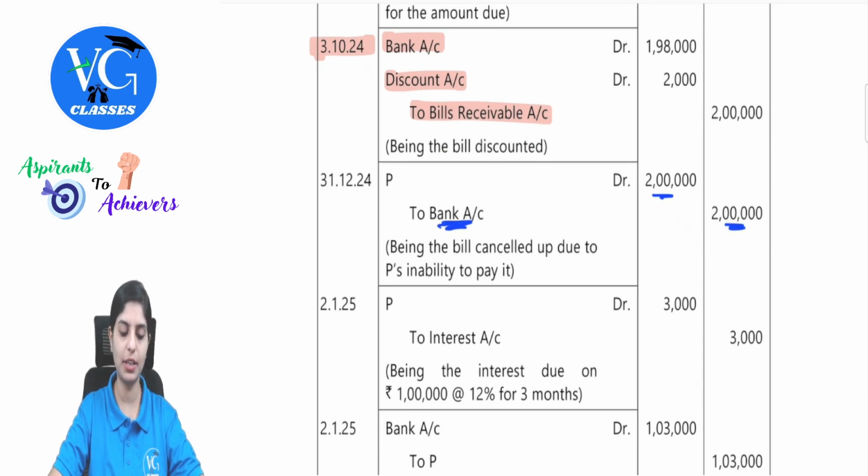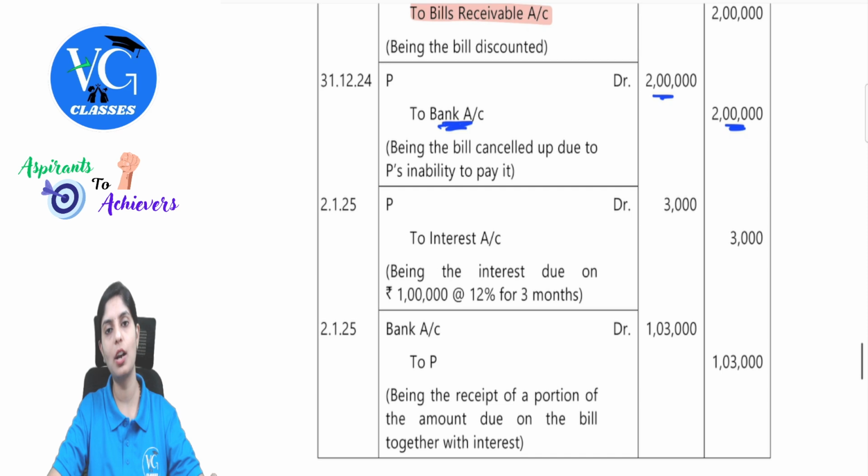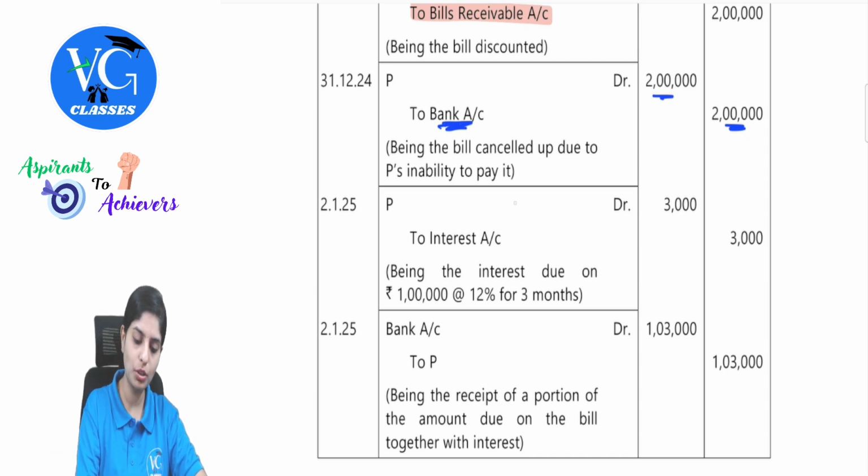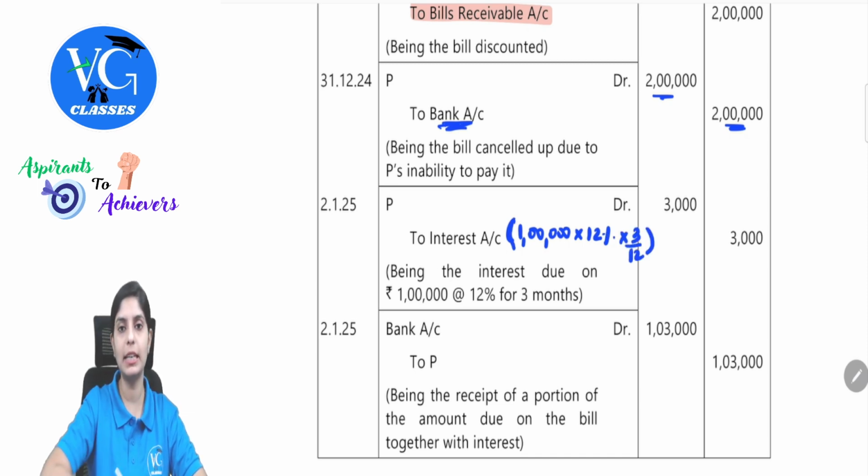Then on 2nd January, P is paying interest along with the balance amount of the bill. So first we will make it due. 1 lakh is the bill amount. 12% is the rate of interest for 3 months, so 1 lakh into 12% into 3 by 12. So we are first making it due.